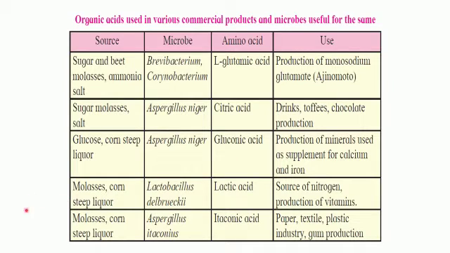Fermentation of molasses, corn steep liquor, Lactobacillus delbrueckii is used, lactic acid is formed, and it has got the use that it is a source of nitrogen and production of vitamins. So it is used in the production of vitamins. Molasses, corn steep liquor, Aspergillus itaconicus. Itaconic acid is formed and it is used in paper, textile, plastic industry and gum production.